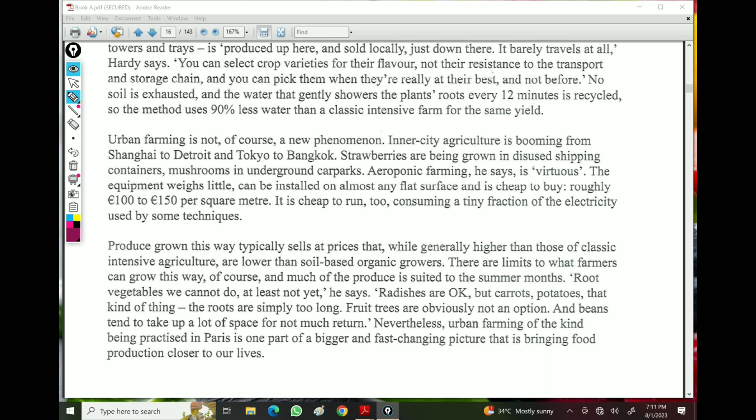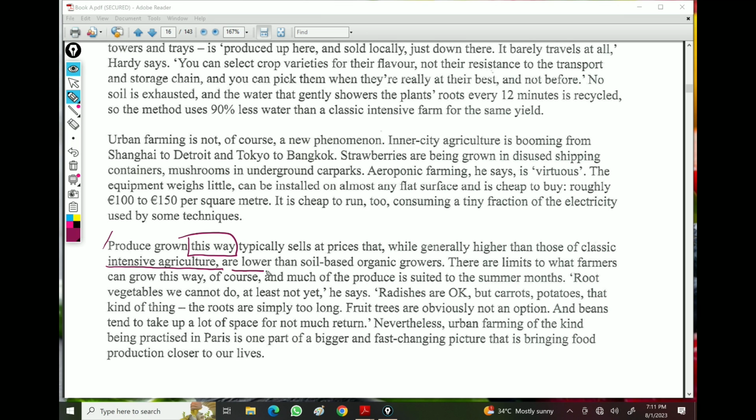Which paragraph? Well done. Last paragraph. Produce grown this way typically, now this way goes back to this, typically sells at prices that, while generally higher than those of classic intensive agriculture, are lower than soil-based organic growers.